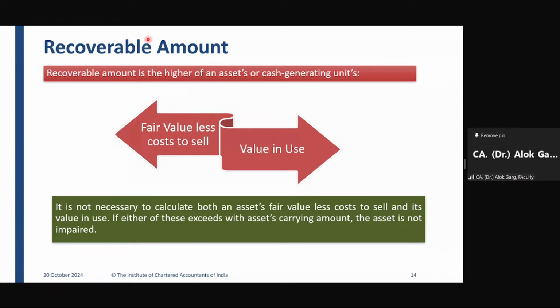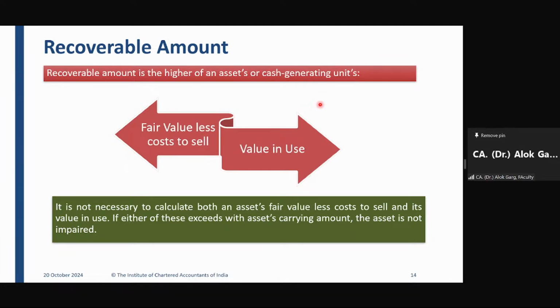Yes, not required. Why? Because whatever is the value in use, the formula for the recoverable value is the higher of value in use and fair value less cost to sell. Correct? My fair value less cost to sell is already higher than my carrying value. तो मुझे पता है कि मिनिमम 9.5 लाख का तो वैल्यू होगा ही होगा. Correct. So if minimum 9.5 lakh value is there, it is beyond carrying value. So there is no impairment and hence it is not required to compute the value in use or vice versa.